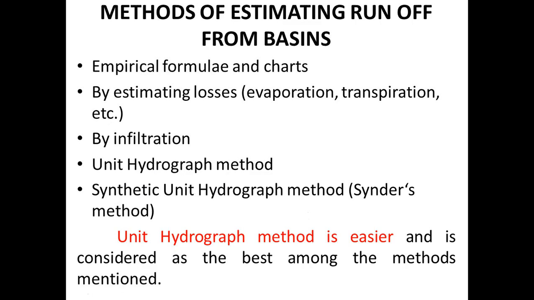Then there are factors which affect the runoff. There are many of them: rainfall intensity, duration of rainfall, type of precipitation, and rainfall distribution. All these are rainfall characteristics. It all depends on the rainfall. If the rainfall is more, the runoff is more. Next could be the direction of the wind, which could also be one factor. Then there are other climatic factors like temperature, wind velocity, annual rainfall, etc.